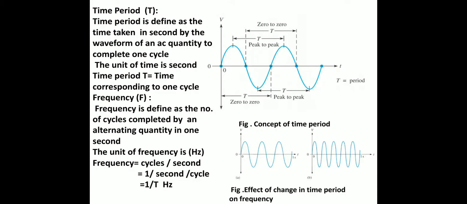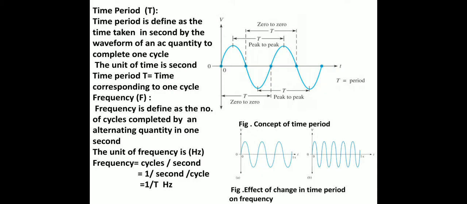What is the frequency? Frequency is defined as the number of cycles completed by an alternating quantity in 1 second. The unit of frequency is hertz. The frequency is given as cycles per second. One cycle, then the second is nothing but the time period.